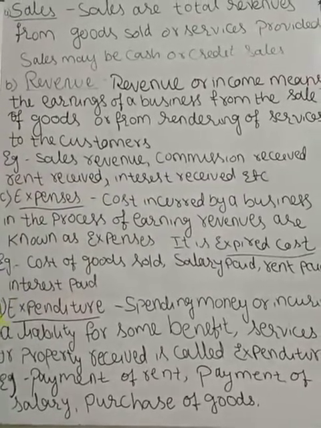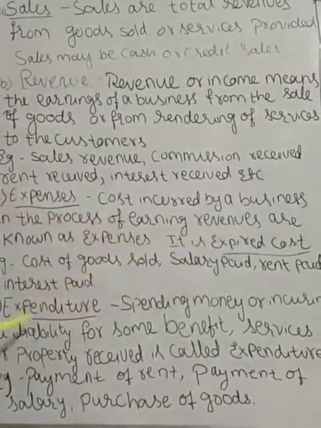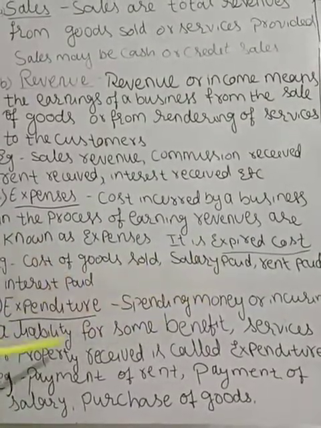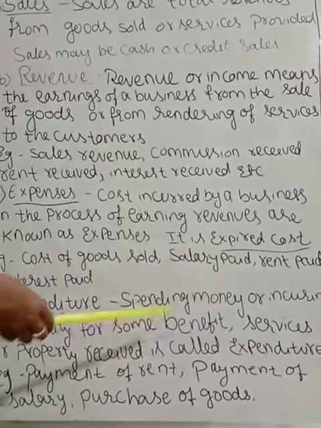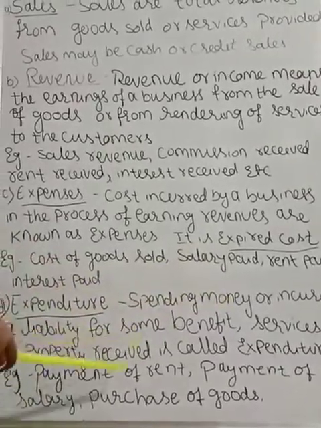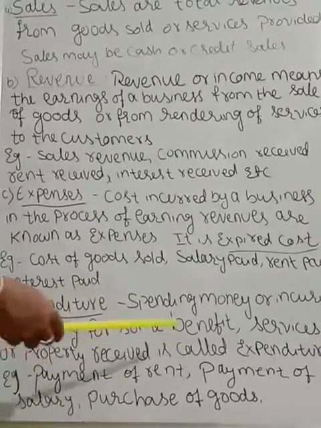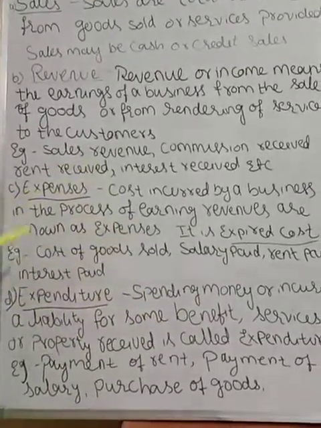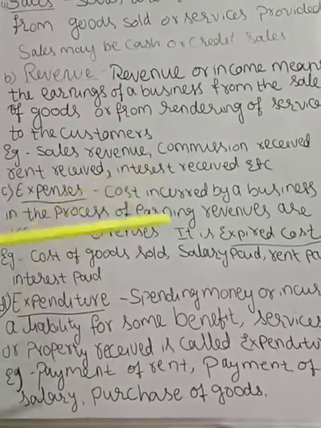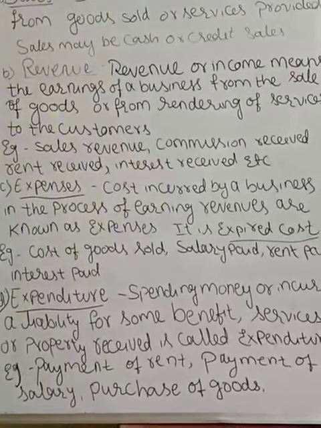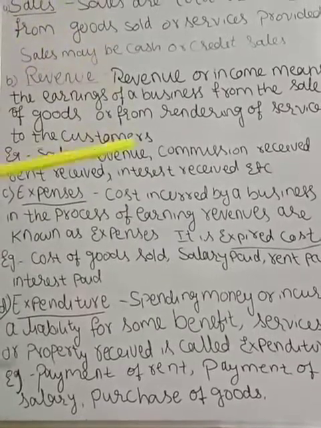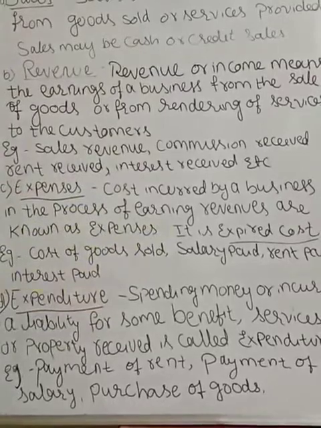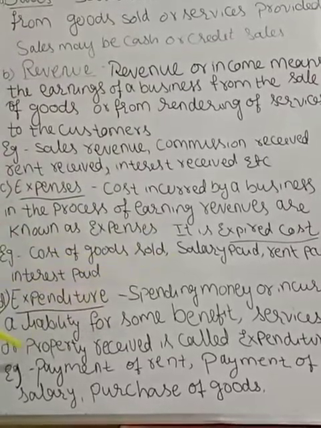Expenditure. Expenditure means spending money or incurring a liability for some benefits, services or a property received. Examples: payment of rent, payment of salary, purchase of goods. Here expenditure is nothing but spending money or incurring a liability for some benefit. Here you are getting some benefit, and for that you are spending some money or incurring some liability.